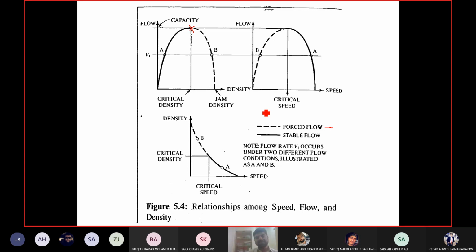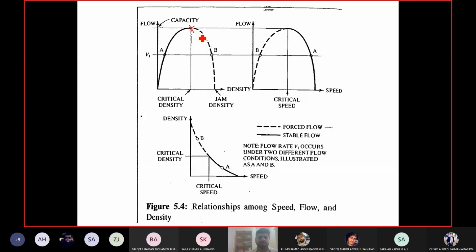Density is increasing, meaning the number of vehicles in the segment is increasing, while the flow is decreasing, meaning these vehicles are not leaving. They are just making the queue longer and longer. Vehicles have to stop when they join the queue, and they move very slowly.